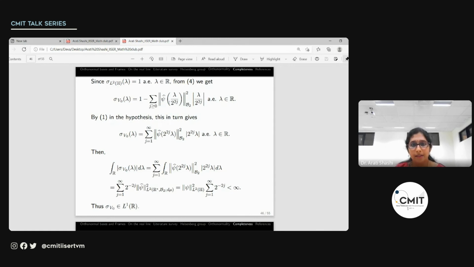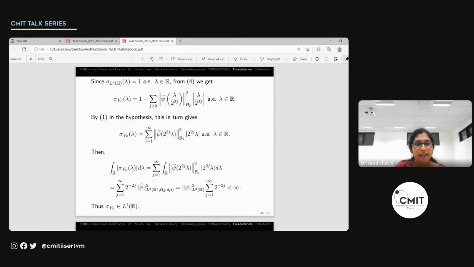Now j is negative, this j is in the denominator, so we can rewrite it to be j equal to 1 to infinity, with all of them coming at the top. So now we can take the integral of mod sigma V0, it is written out this way, and now we can rewrite this to be the L2 R star B2 d mu norm of psi roof, appeal to the Plancherel theorem of the group Fourier transform of the Heisenberg group, write it in terms of that norm psi L2H squared and a convergent series. So it's finite, which shows that sigma V0 is indeed in L1 of R.